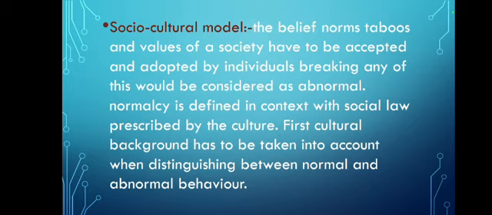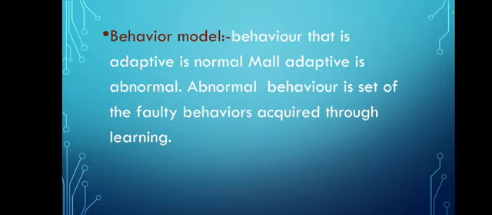Cultural background has to be taken into account when distinguishing between normal and abnormal behavior. So behavior is judged based on society's norms, beliefs, and values. If there is any violation in this, then the behavior will be considered abnormal. If there is no violation at all, then the behavior is normal, according to this social cultural model.